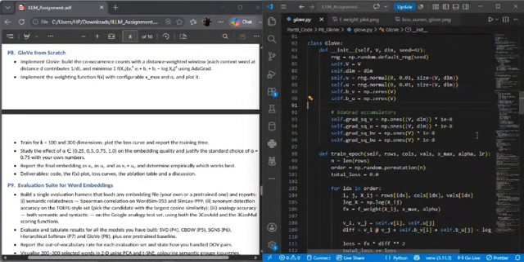So here I am going to implement the P8 experiment, which is GloVe from scratch. P8 implements GloVe with distance-weighted co-occurrence matrices, that is, context words closer to the target contribute more, weighted by 1 over distance, and minimizes the weighted least squares objective using Adam, which adapts the learning rate per parameter. From this I have derived a weighting plot graph.